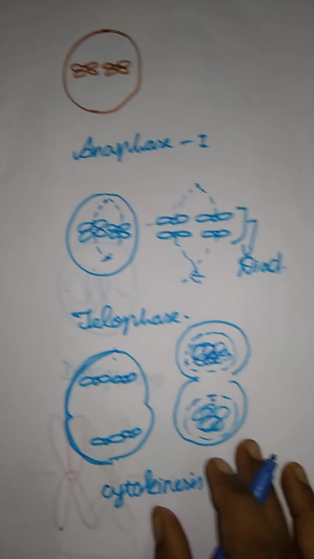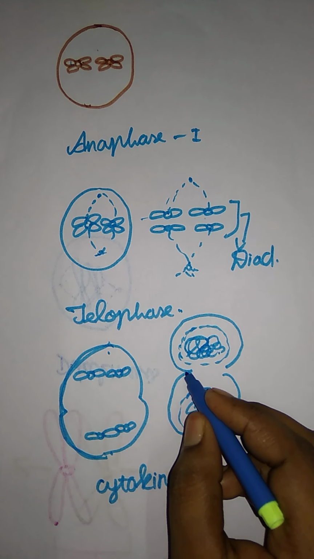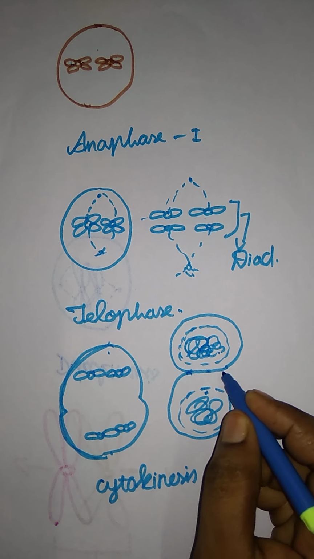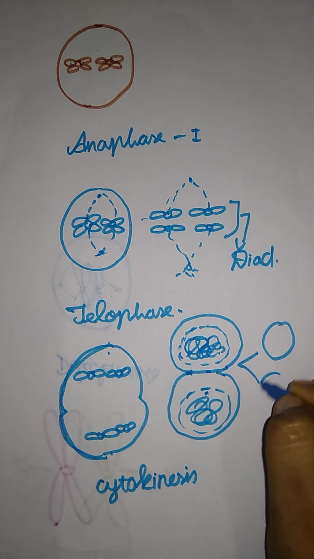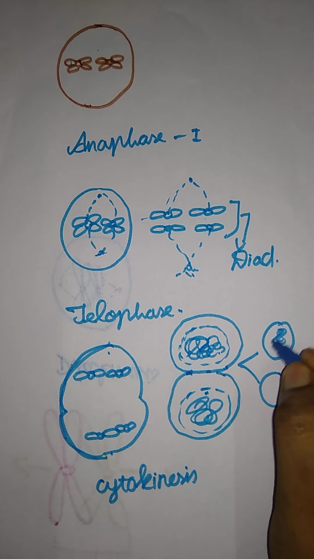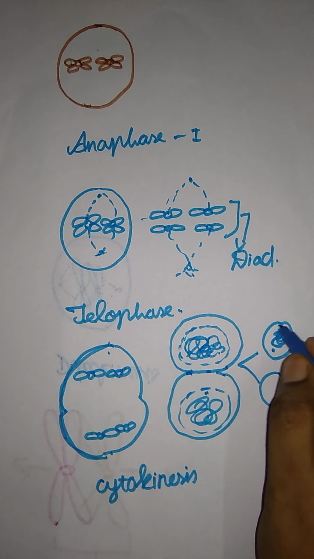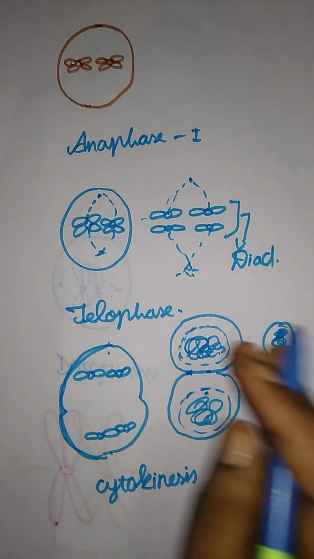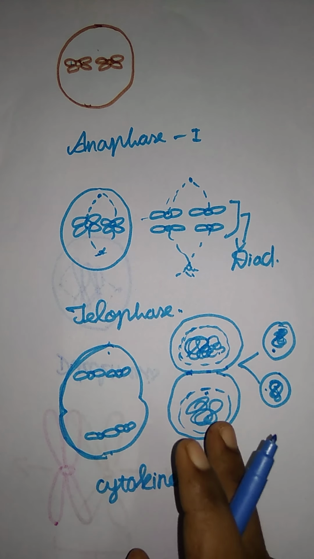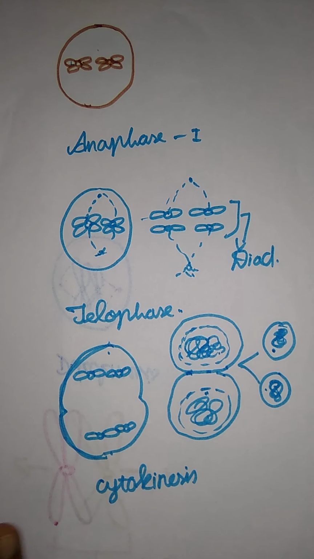Cytokinesis. In cytokinesis, we already said that the cell membrane and cytoplasm are divided in two, forming separate daughter cells. In each separate daughter cell there is a separate nucleus, nuclear membrane, chromosomes and nucleolus. Both have separate genetic material, and haploid cells are formed in the cytokinesis phase.